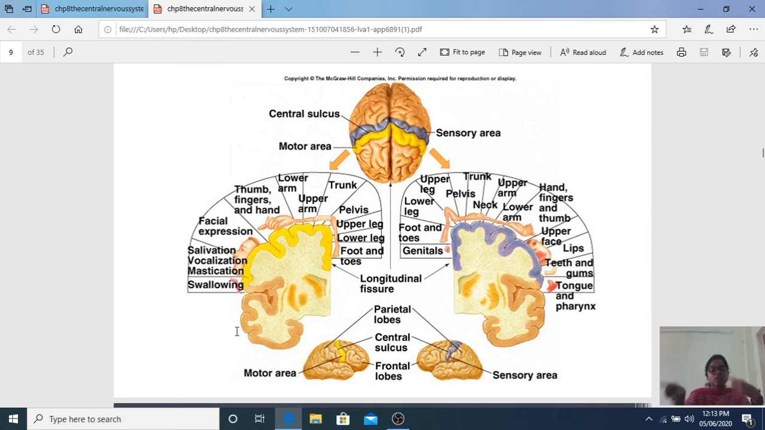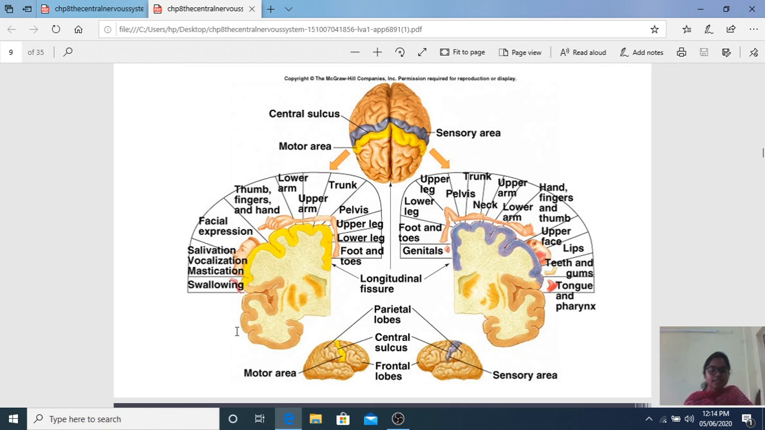Depending on the function, this is not according to the size. The homuncular representation depends upon the function: whatever has the major function has the major representation in your brain. Coming to the sensory, your lips and tongue for taste are represented for the major part because they carry the sensory. And in the motor, swallowing, eating, talking, mastication, chewing, facial expression, and tongue are represented in a major way because they carry the major function.